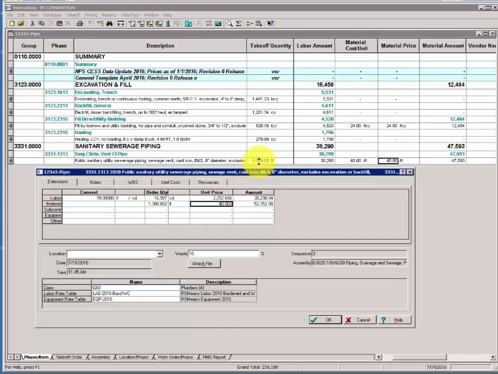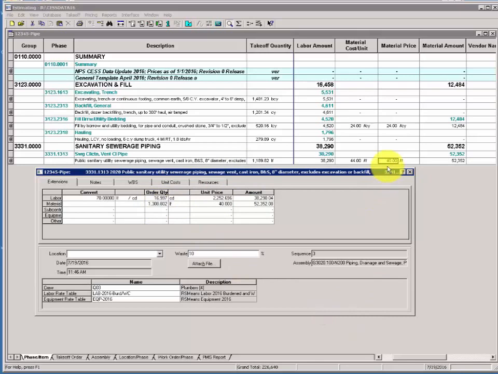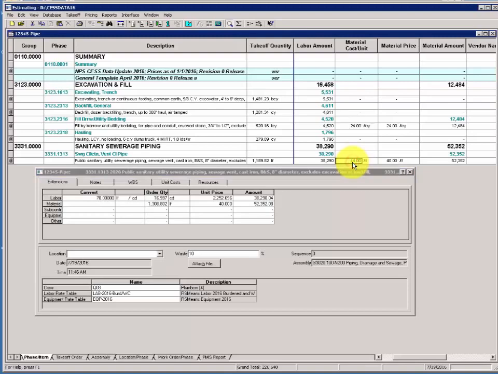There's our takeoff quantity, there's our order quantity, and even though the price remains $40 a lineal foot, the cost per unit is increased by 10%, $4, because cost per unit, as you remember, is derived by using the original takeoff quantity dividing into the total material amount, and it generates a cost per unit, a cost per takeoff unit.